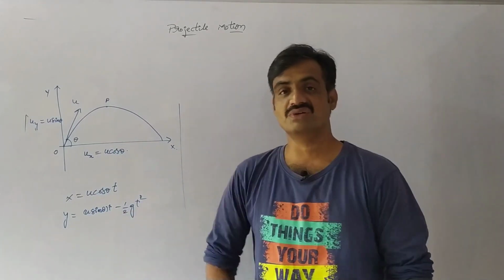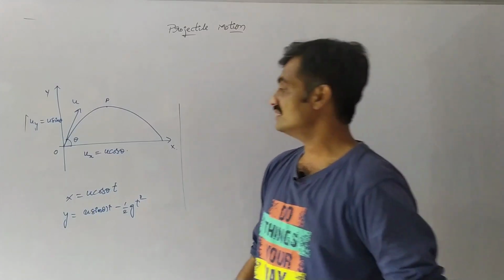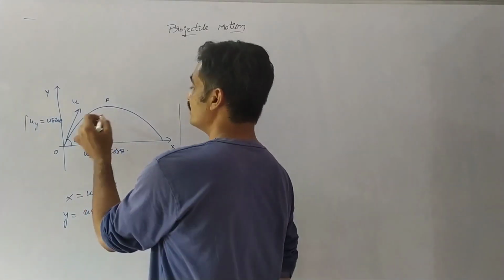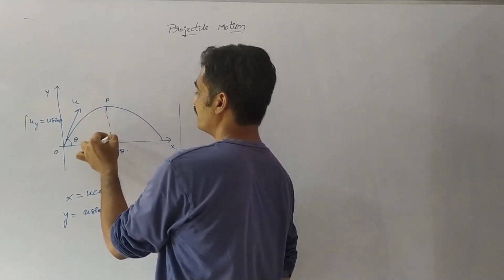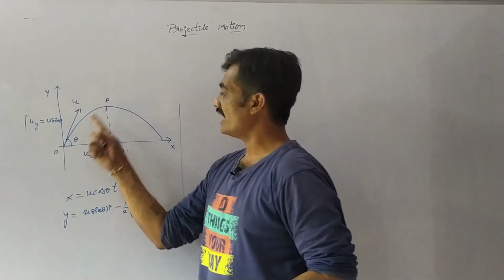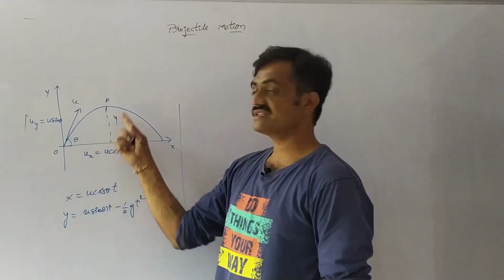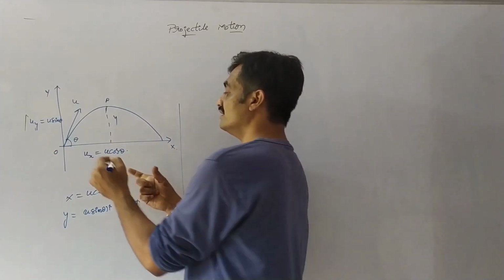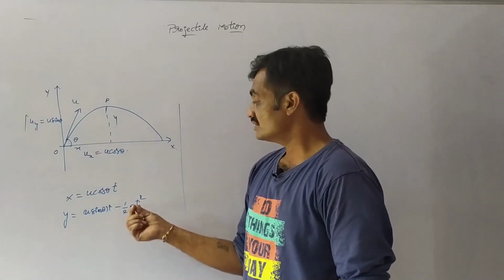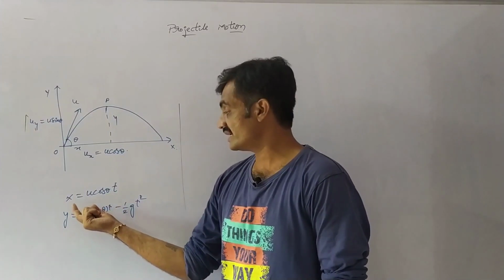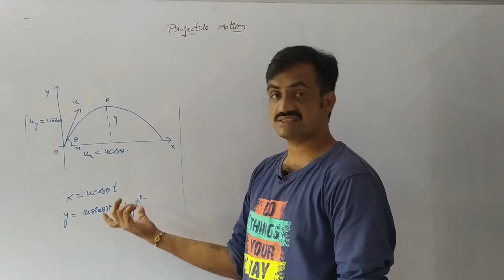Now we are going to discuss the position vector as well as the velocity vector for this projectile motion. To derive the position vector, I am going to consider a point P on the projectile motion and draw a perpendicular. We have OP, and the perpendicular is vertical, so y, and here x. We already derived the displacement x equals u cos theta into t, and y equals u sin theta into t minus half gt square.